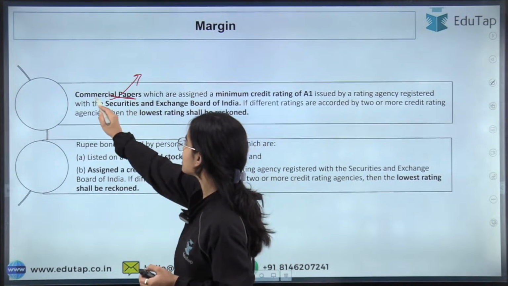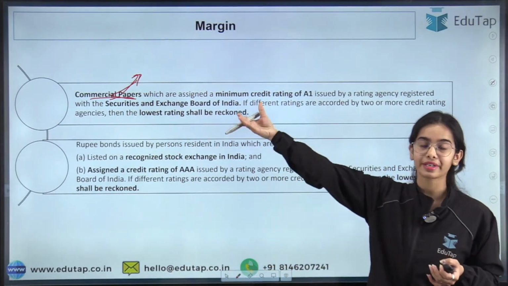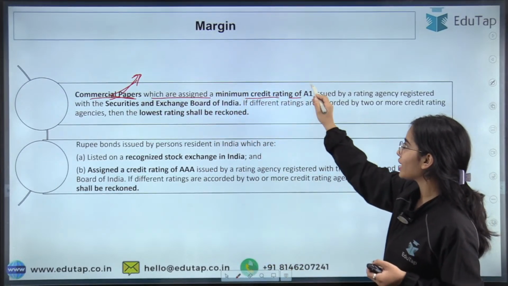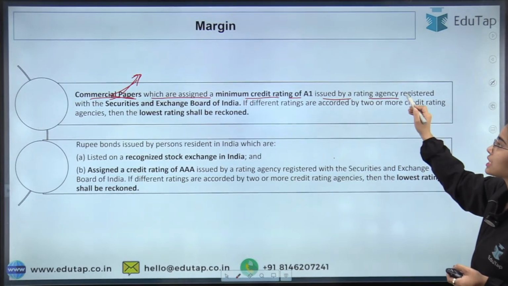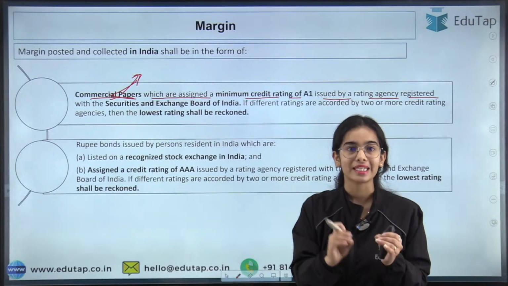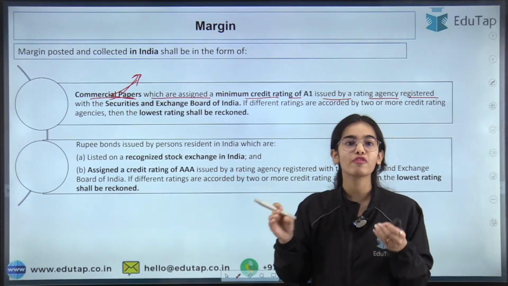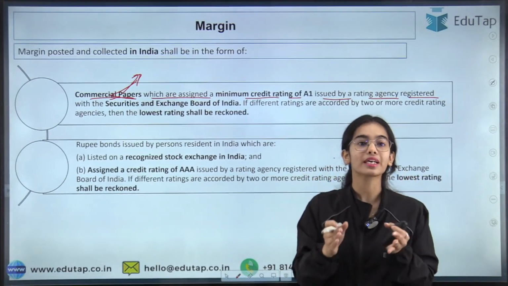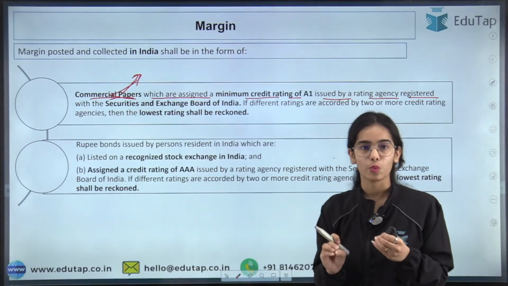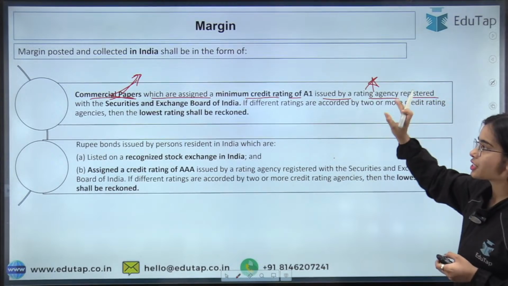Coming to commercial papers, they are like promissory notes: I am taking your money and will return it back, something like that. They are assigned a minimum credit rating of A1 issued by a rating agency registered with the Securities and Exchange Board of India. So the margin that can be provided or collected in India can be in the form of commercial papers that have got the credit rating of A1, from a credit rating agency that is registered with SEBI.